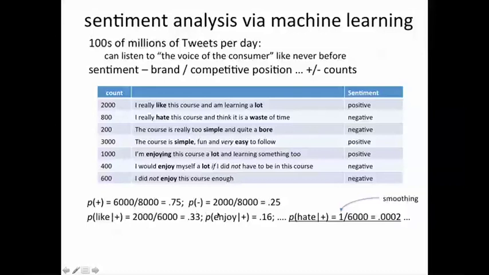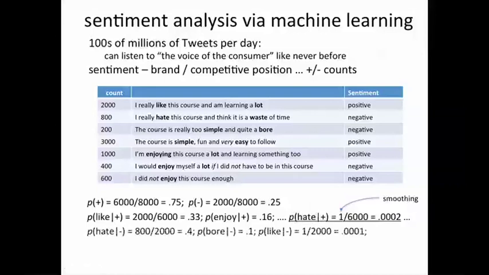Similarly, the probability that enjoy occurs amongst the positive comments can be computed similarly. Now notice that there are no comments which are positive but include the word hate. We can't put 0 for this because that would make the formula go completely out of whack. So we replace those by a low number like 1. This is called smoothing in the naive Bayes classifier, and this is very important because we have to include all likelihood probabilities.